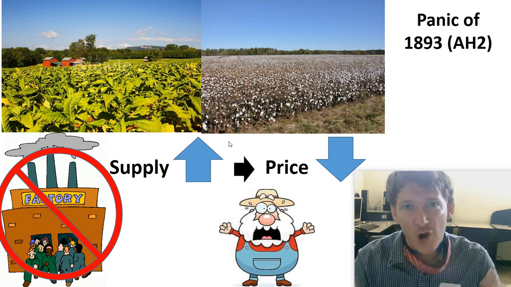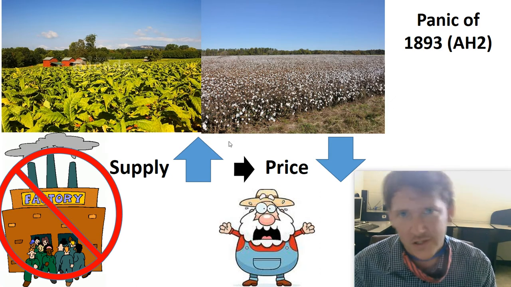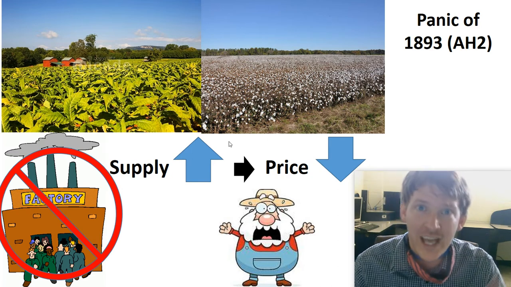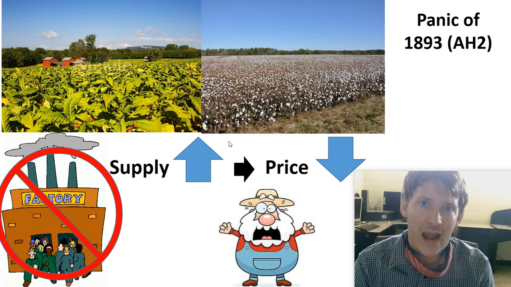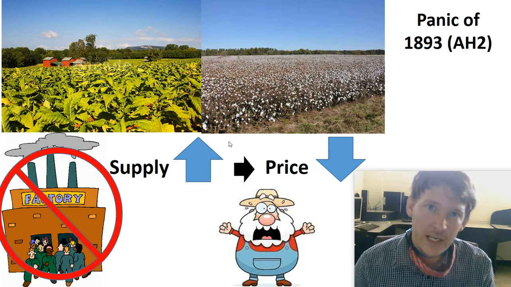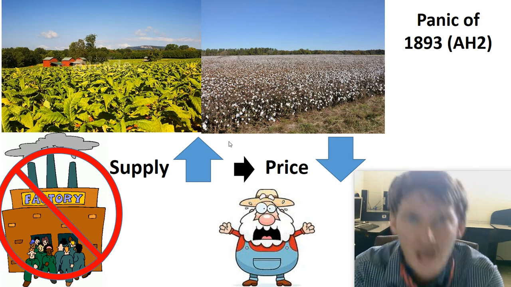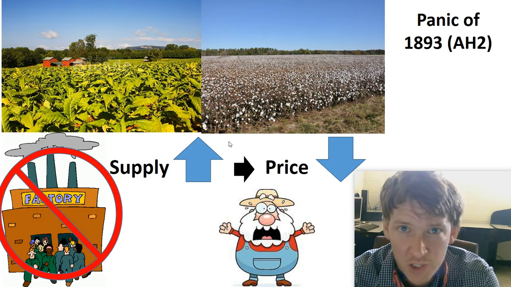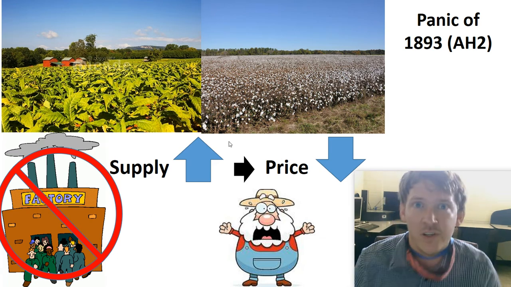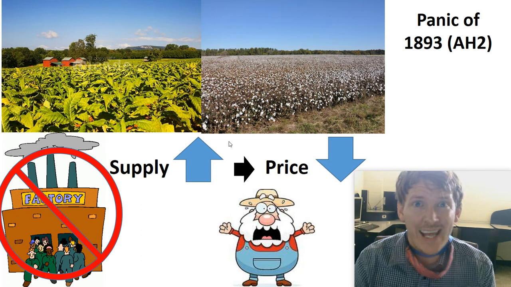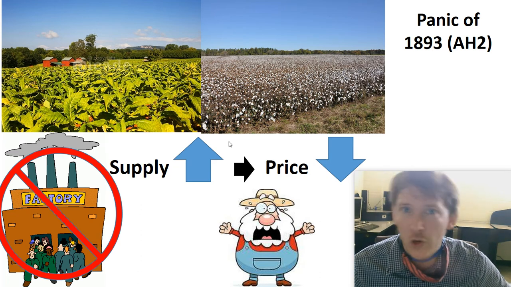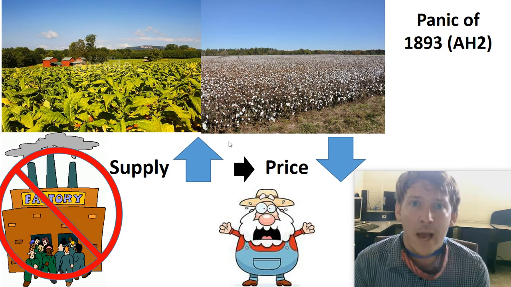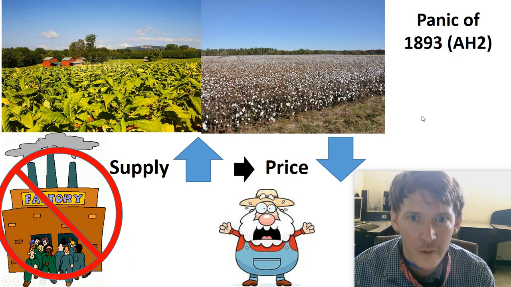But just to give you a general idea, tie a bow here on the economics of the South during Reconstruction, they do not industrialize. They stick to their agrarian society or their agricultural base. This will lead to a problem in the Panic of 1893. High supply, they're producing too much tobacco, too much cotton, too much you name it. And so as supply goes up, price goes down. And so they can't sell their goods for as much money. And you combine that with a railroad issue and a bunch of other things, and you have an economic collapse. Stay tuned for that one in American History II.